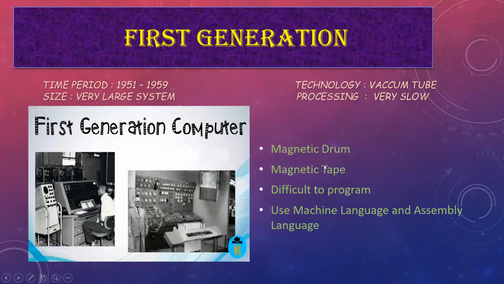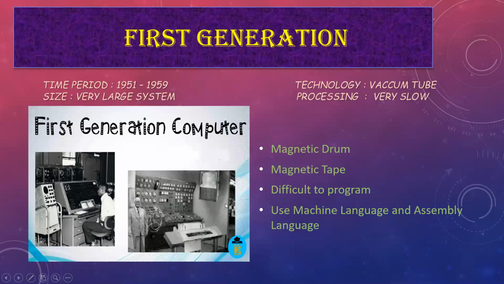To store some data. So at that time there was a device called magnetic tape. It looks like a CD only, but its working is different. These magnetic tape and magnetic drum are used to store data. So these were the storage devices at that time in the first generation.